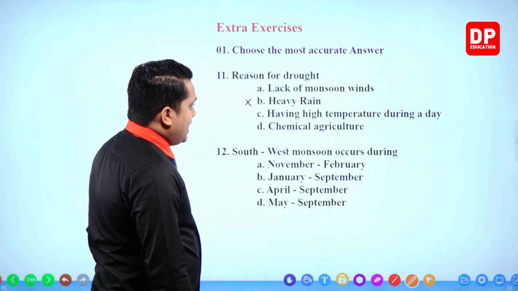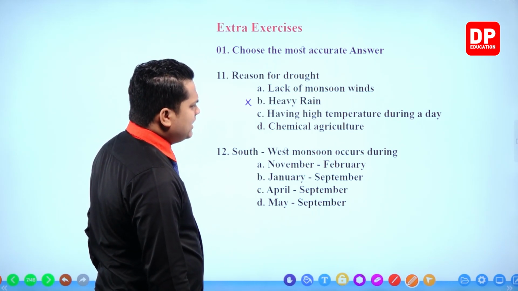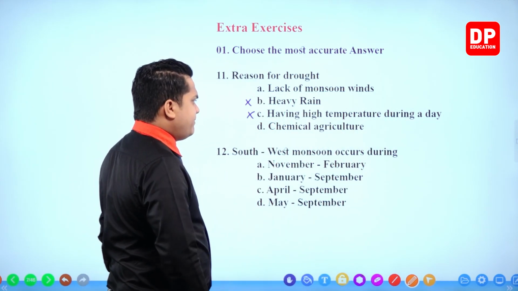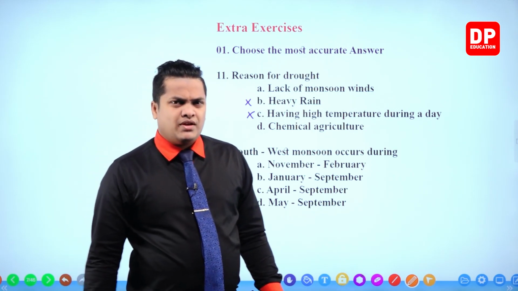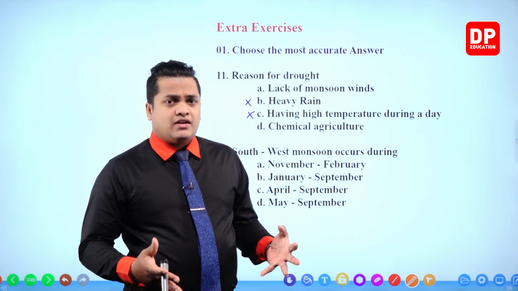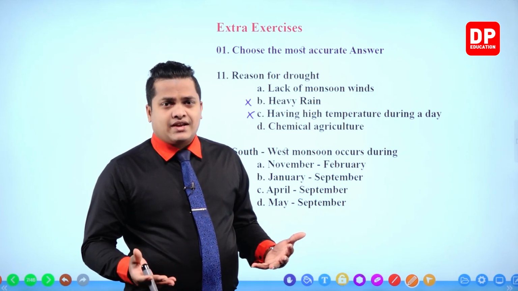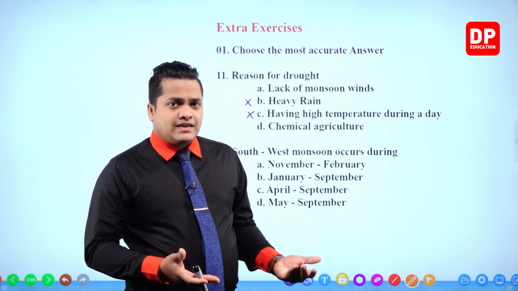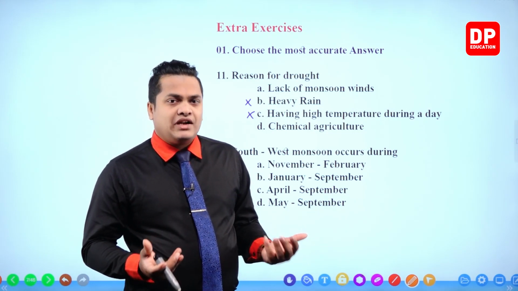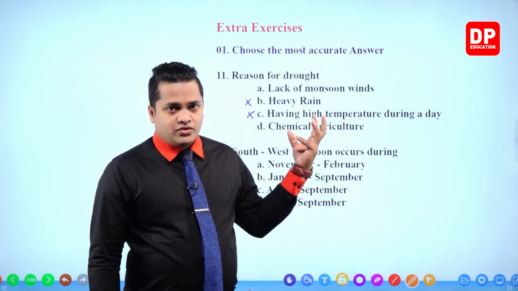Then the next one, having high temperature during a day. It's mentioning about a day. Within a certain day, if there is high temperature, then it's not going to be a problem, right? I mean, it's not mentioning a temperature like 100 degrees Celsius. If so, it's not a drought, it's like an apocalypse. In that case, almost all the organisms living in the environment will die. They are not going to mention that kind of situation over here.